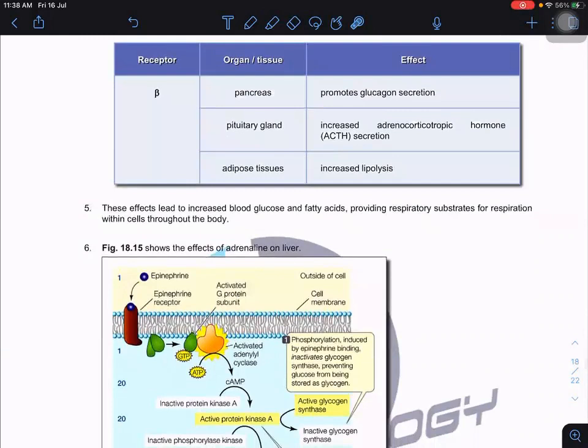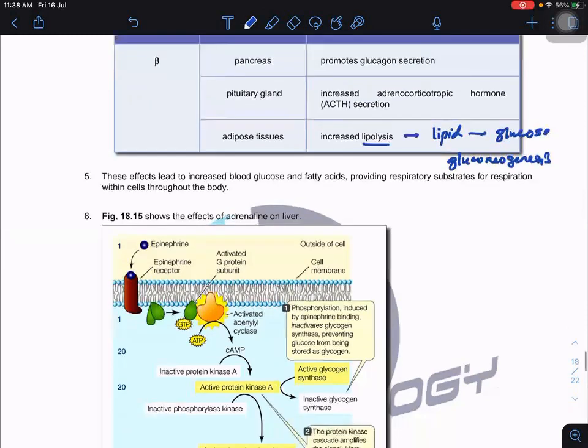How about beta receptors? In the pancreas, they promote glucagon secretion. The pituitary gland increases ACTH secretion. ACTH is the hormone that causes an increase in cortisol release. Adipose tissue increases lipolysis. This is important so that we can convert lipids into glucose, in the process called gluconeogenesis.